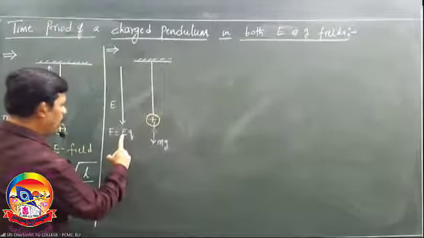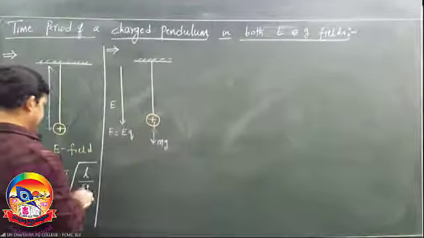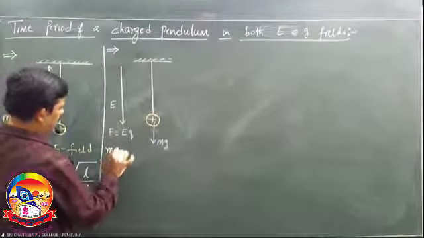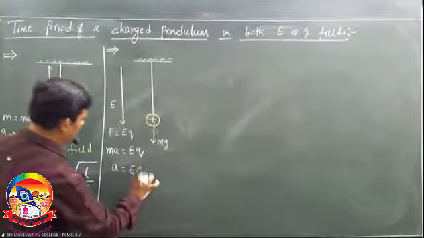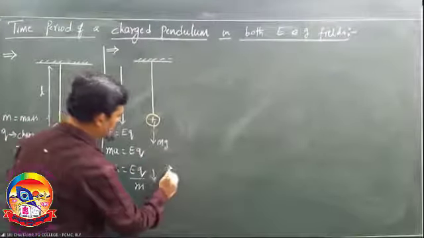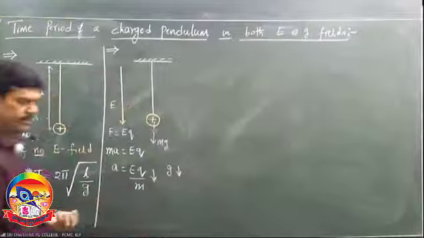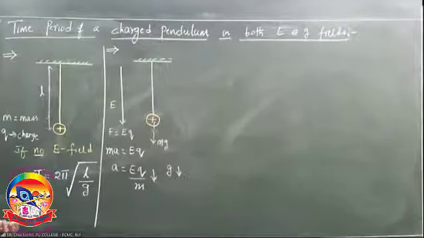Then EQ is acting down, means F is equal to MA, which is equal to EQ, then A is equal to EQ by M, which is downward. MG is downward, G is downward. Both are in the same direction. Then what is the net acceleration?